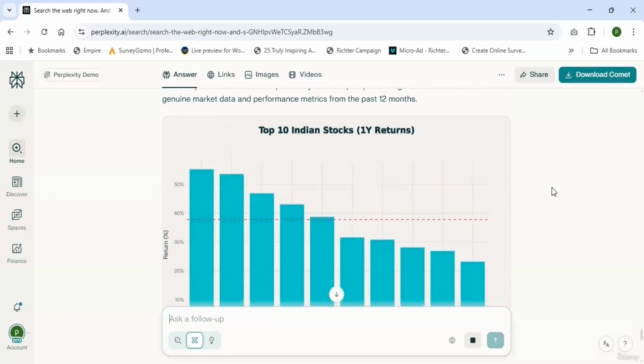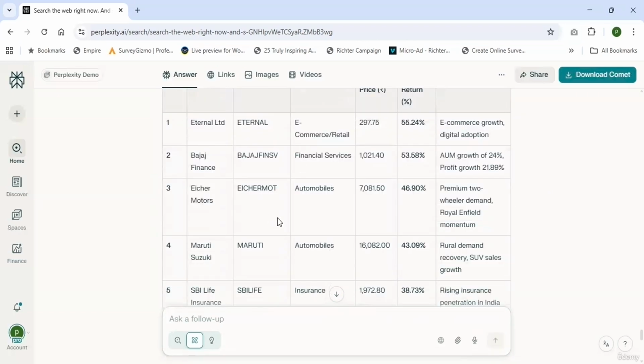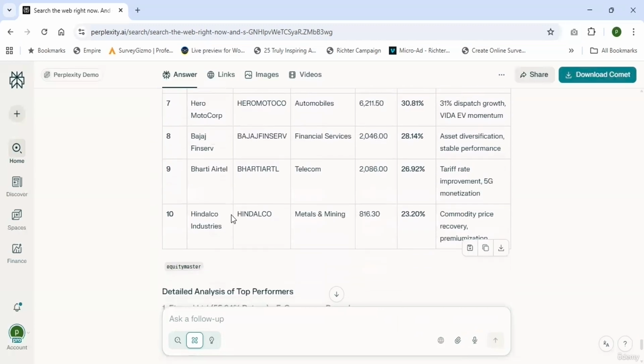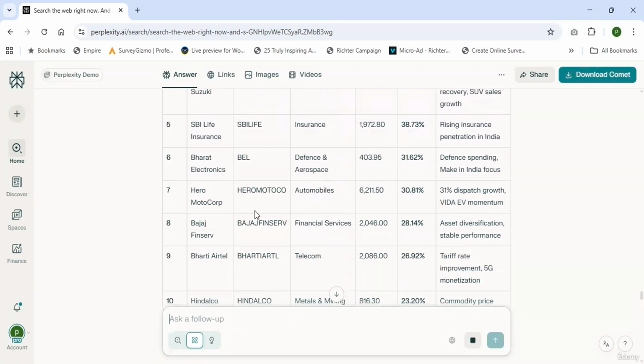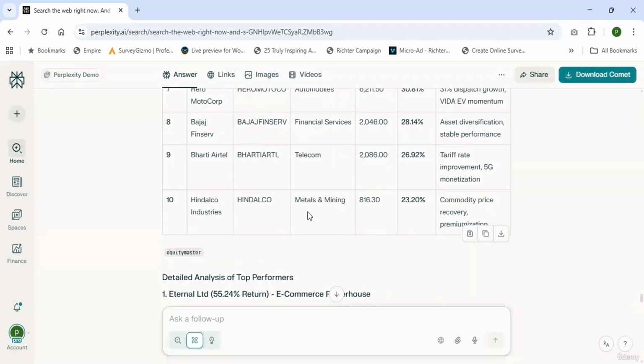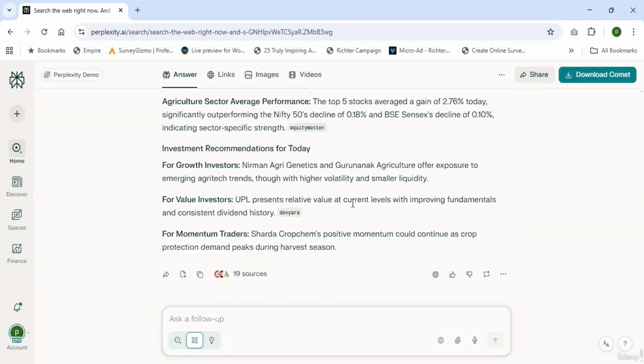So if you want, you can ask for a specific requirement as well. It listed the top 10 best stocks like Eternal Limited, Bajaj Finance, HR Motors, Maruti Suzuki, SBI Life Insurance, Bharat Electronics. So in the same way, you can ask anything to Perplexity AI and it will generate and suggest which is the best one. Same like that, I want to ask one more question.